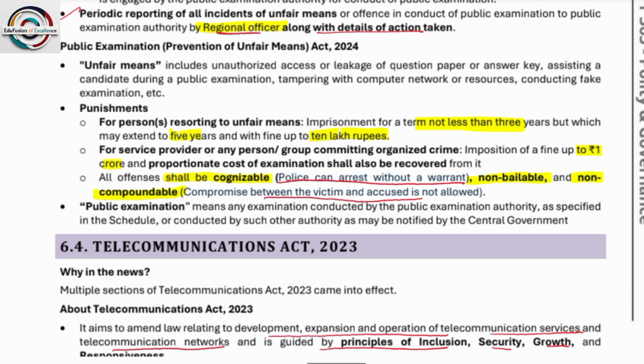These offences are cognizable, meaning police can arrest without a warrant, non-bailable and non-compoundable. Non-compoundable means compromise between the victim and the accused is not allowed.